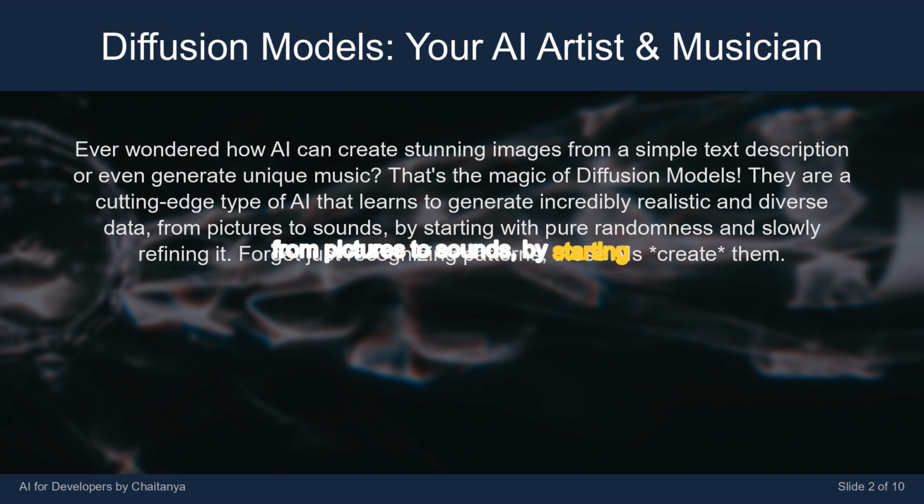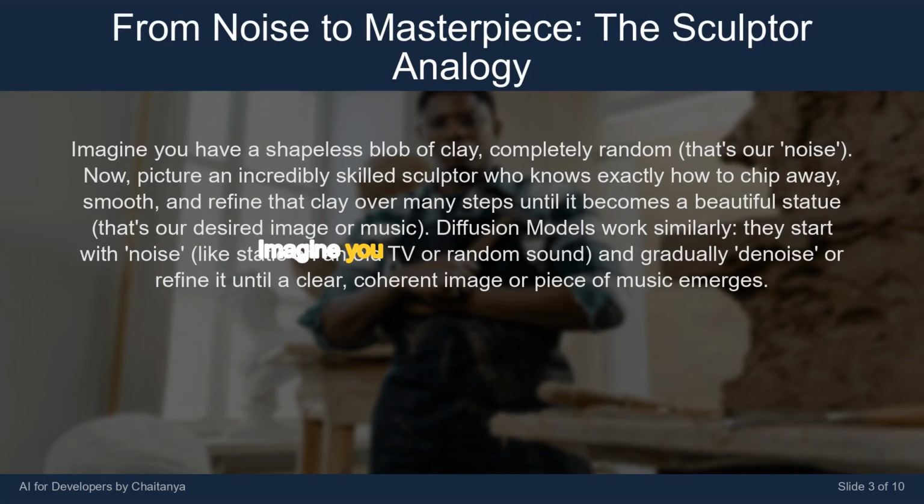By starting with pure randomness and slowly refining it, these AIs create, forgetting just recognizing patterns. Imagine you have a shapeless blob of clay, completely random. That's our noise. Now, picture an incredibly skilled sculptor who knows exactly how to chip away, smooth, and refine that clay over many steps until it becomes a beautiful statue.